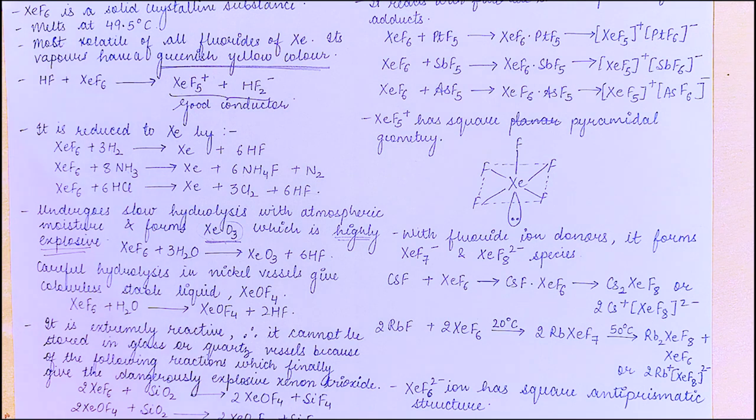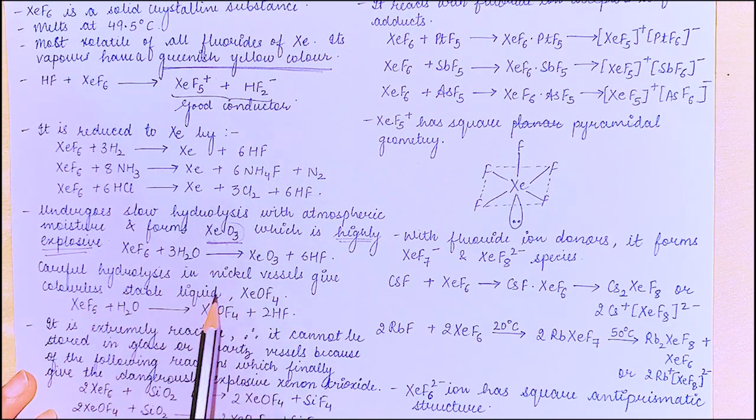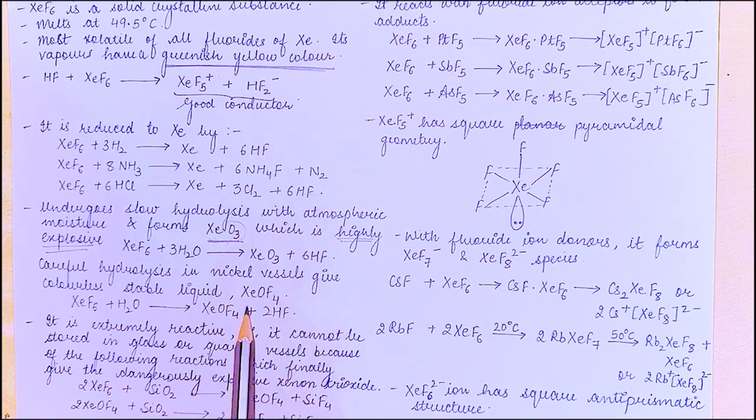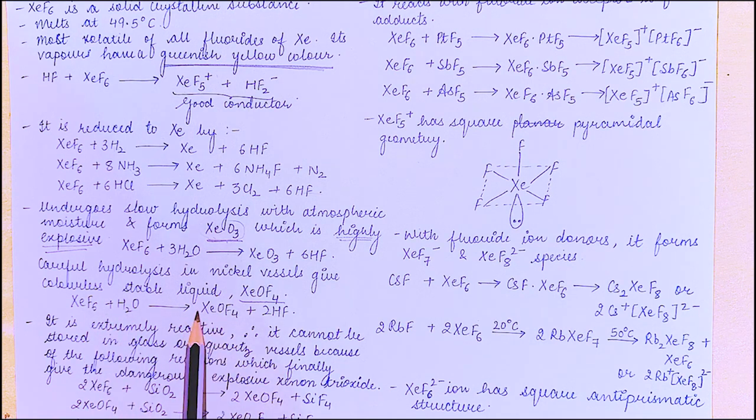Hydrolyze it in a nickel vessel, right? So careful hydrolysis in a nickel vessel gives a colorless stable liquid, which is XeOF4. XeF6 plus water gives XeOF4 plus 2HF. It is extremely reactive.